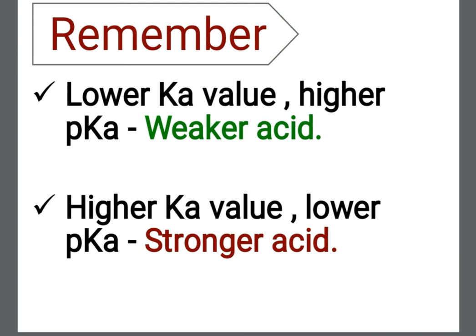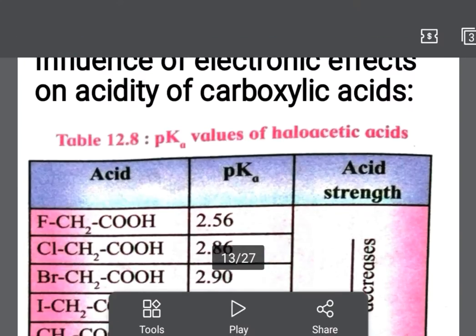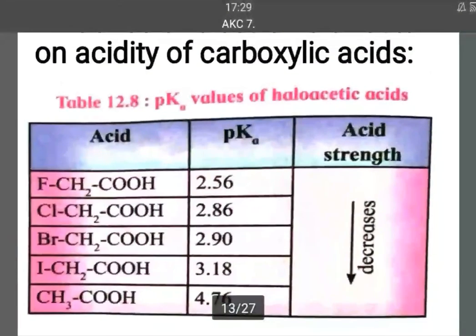What are these statements? Lower Ka value, higher is the pKa and acids are weaker. Opposite to this, higher Ka value, lower pKa and acids are stronger. Okay, so by using this concept, we are going to study the acidity of various carboxylic acids.